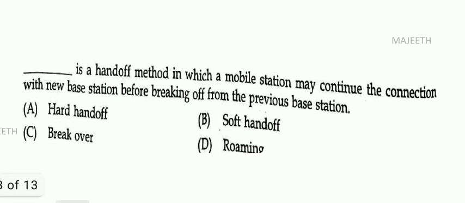Next, dash is a handoff method in which a mobile station may continue the connection with a new base station before breaking off from the previous base station. Right, we are having two handoff. One method is hard handoff and another one is soft handoff.